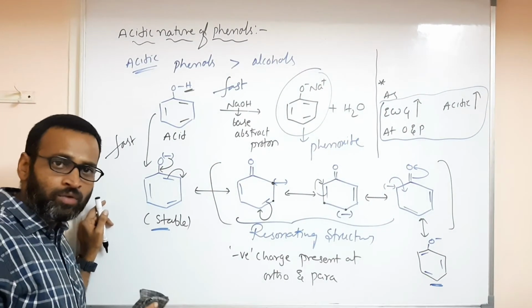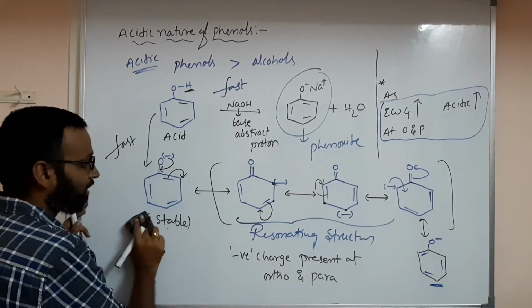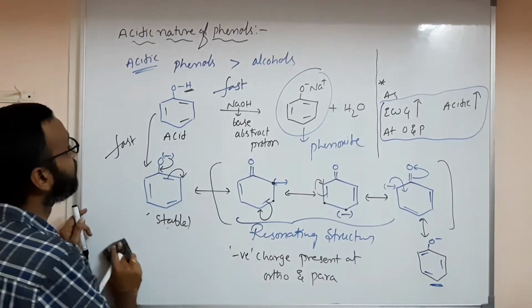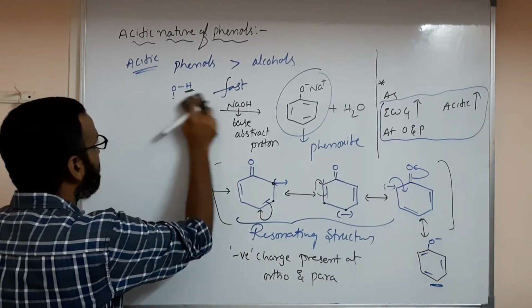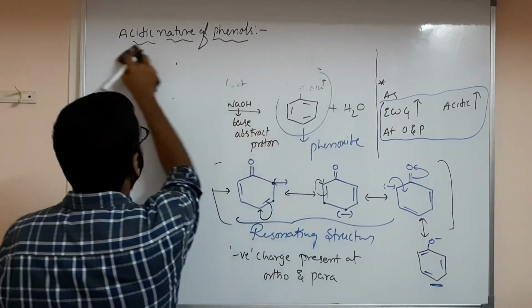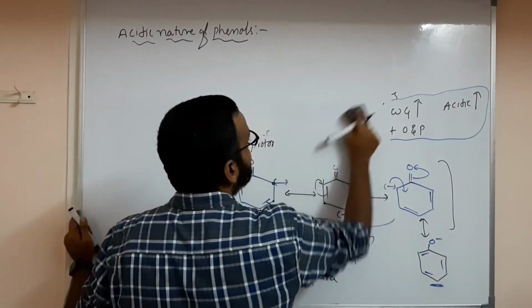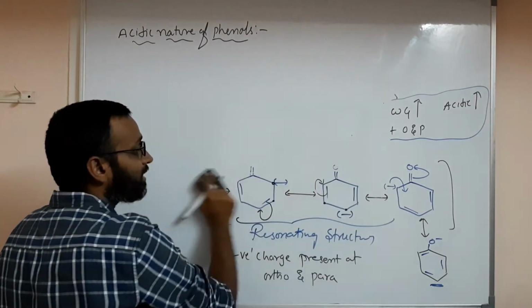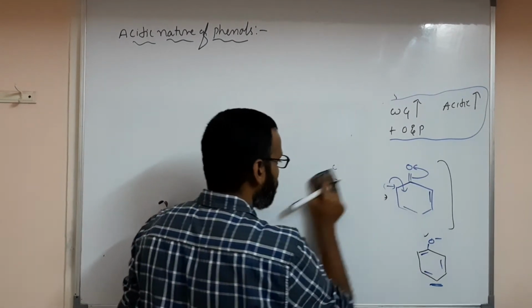If electron withdrawing groups increase at ortho and para, then acidic nature increases. Got it, everyone? So please have a look at why acidic nature is more in phenols, as I said. And one more important thing I said here: acidic nature increases when electron withdrawing groups are present at ortho and para.